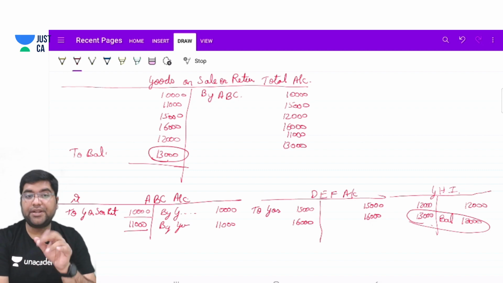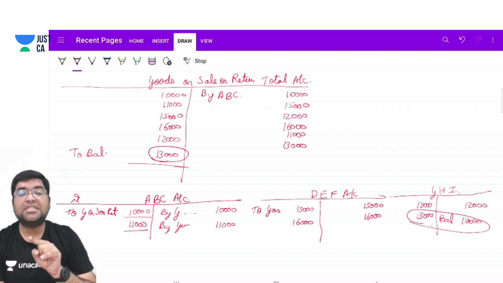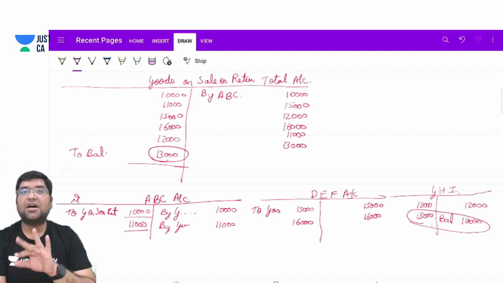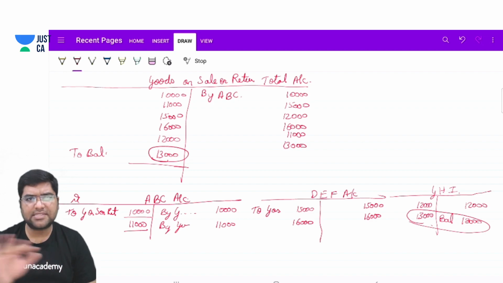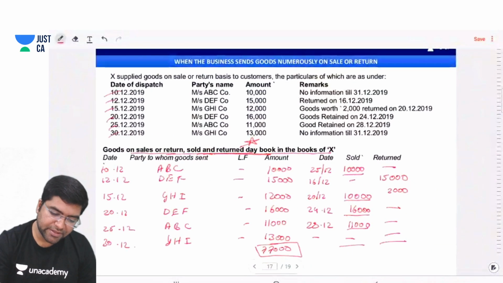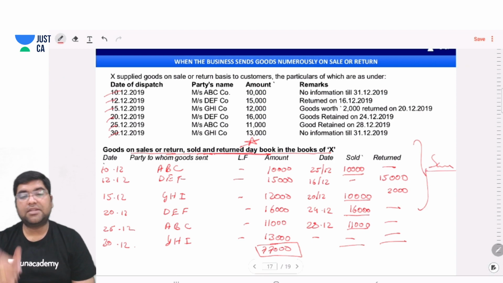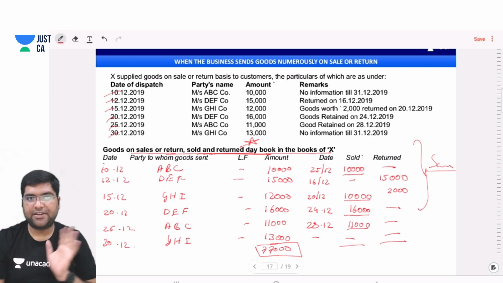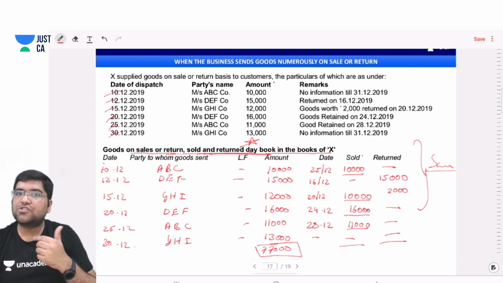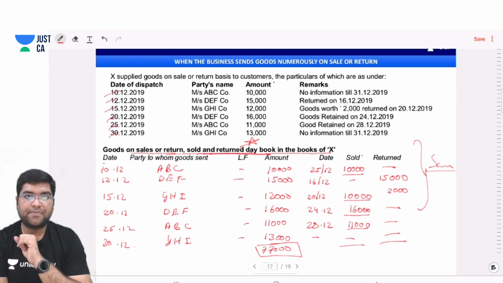But in the November 2020 RTP, the institute had given a different solution. The daybook is the same, the one which you have prepared. But the account which we have prepared is slightly different. And I have never seen the type of transactions which the institute has given.